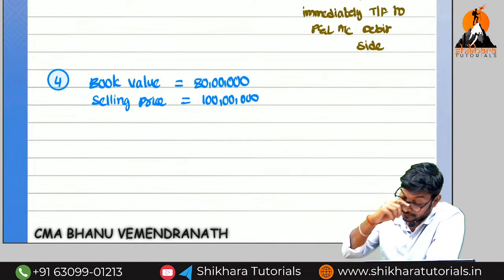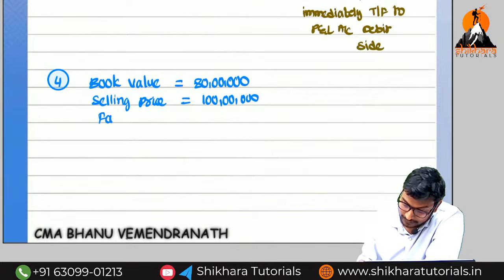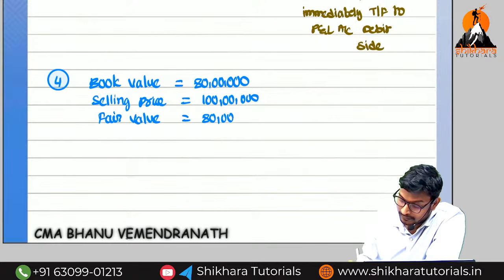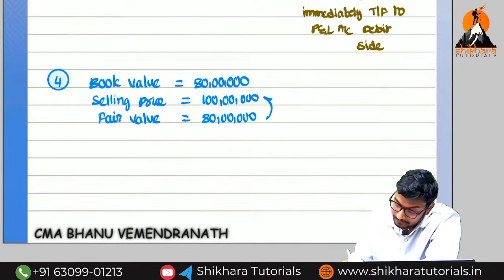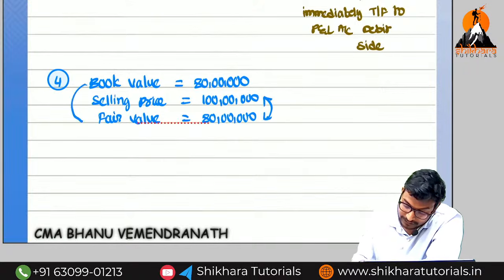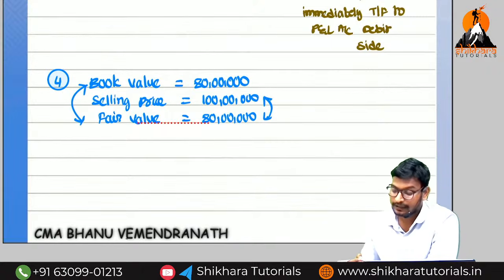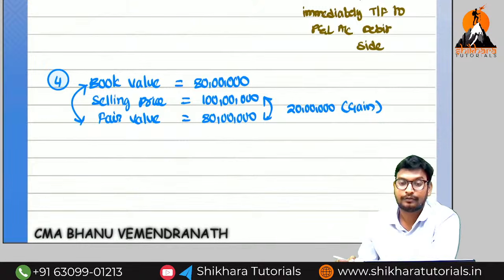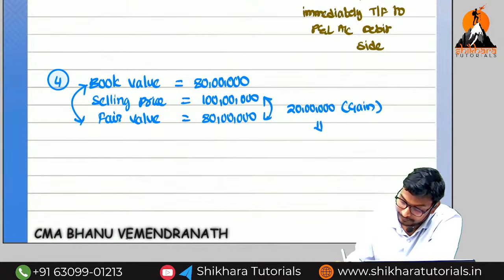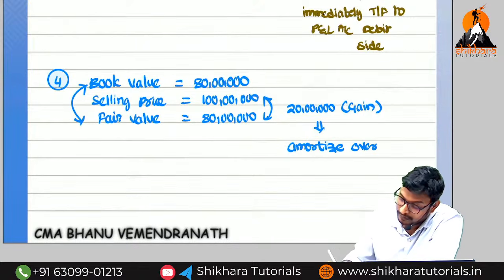And the next one: when coming to the fair value, it is equal to 80 lakhs. Now, the difference between these two is how much? There is no difference between these two. Okay? Whatever difference you have got between these two, 20 lakhs, is it a gain or loss? It is a gain. What we need to do? We need to amortize over the lease term.